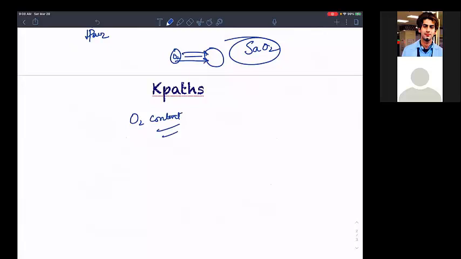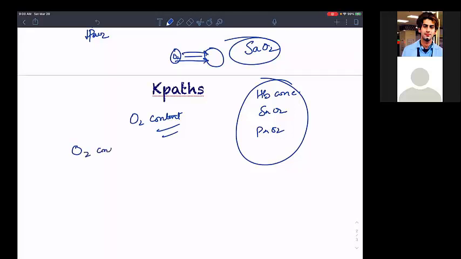O2 content will tell me the amount of oxygen that the blood is carrying, and will also tell me the hemoglobin concentration and the saturation of oxygen. So isn't it a nice way to get an idea of how much oxygen the blood is carrying or capable of carrying?